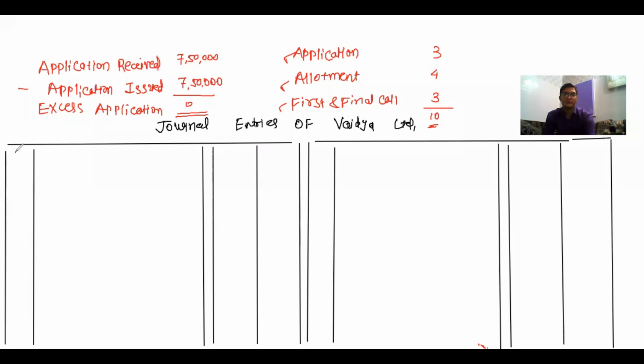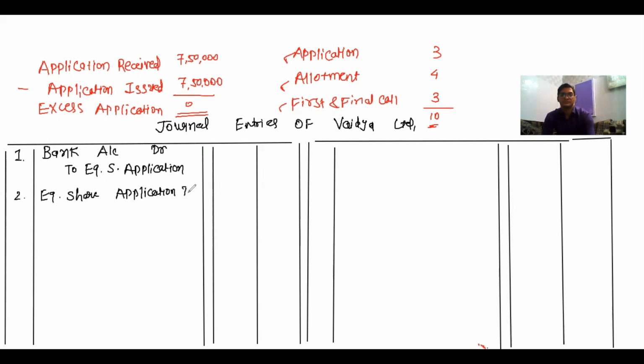So now first entry, that is first and second entry, is for application. First entry, bank account debit to equity share application account. Second one, that is equity share application account debit to equity share capital account.